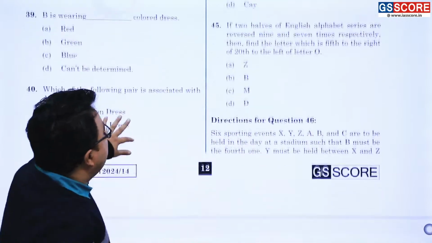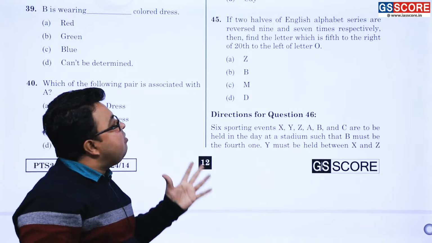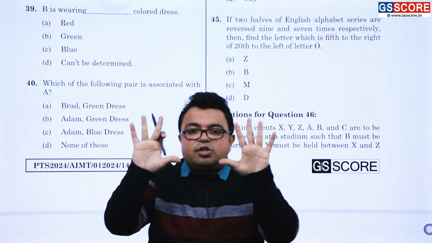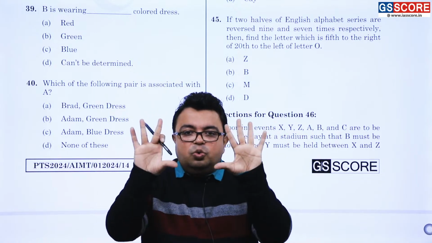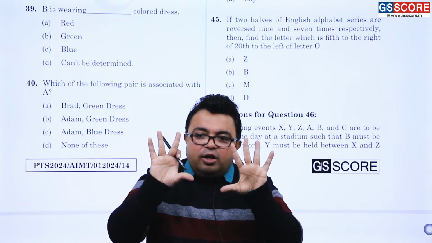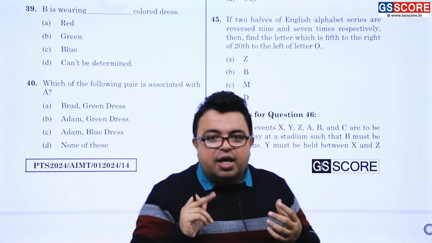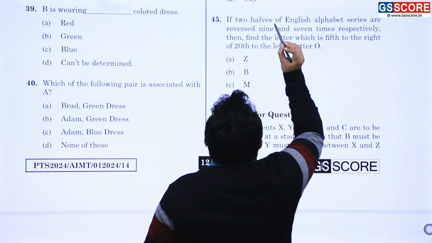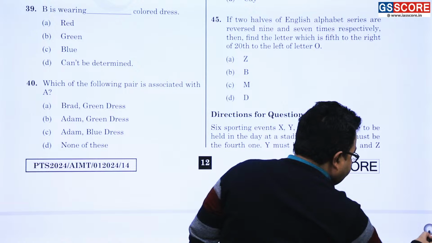If two halves of the English alphabet series are reversed 9 and 7 times, 9 and 7 is an odd number, so I am doing this 1 2 1 2 1 2, odd even odd even. So if I am doing it an odd number of times, it is going to be reversed. Am I correct? So both things are done an odd number of times, so it does mean here the answer will be what?